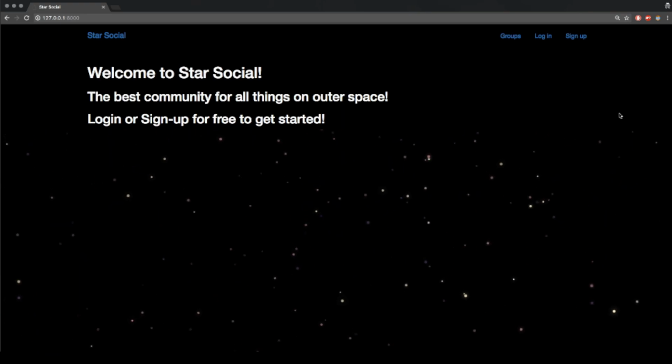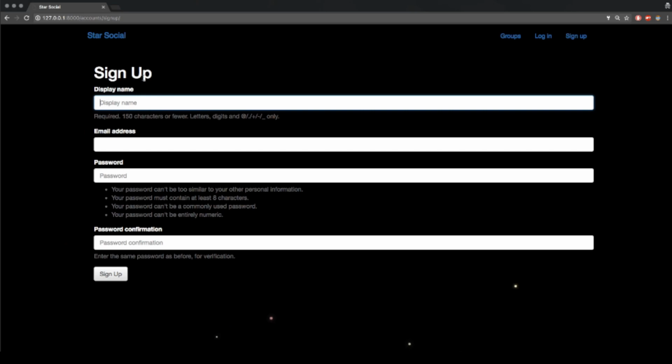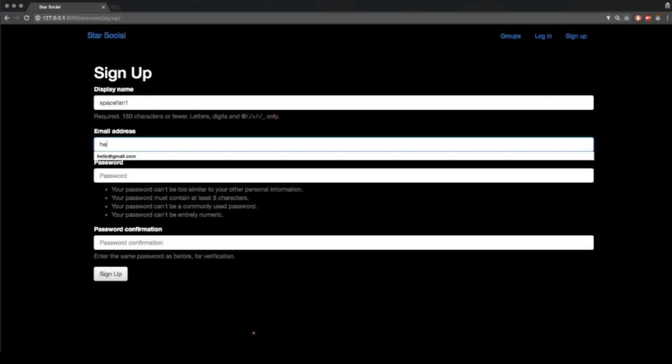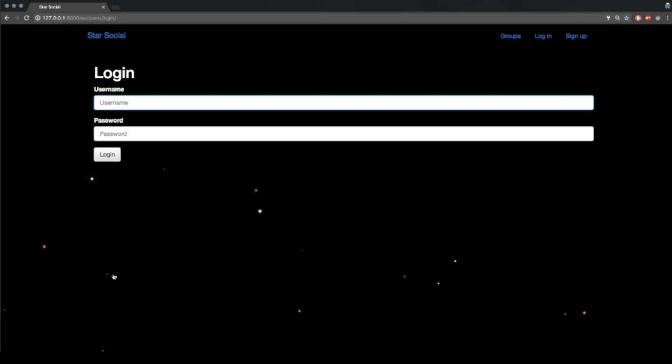The main idea is that we can sign up as a new user, and then we get this sign up page. So we have our display name here. We call this space fan one as our display name. Let's give it an email address of hello@gmail.com, and then we will say test password, and we need to confirm our password. So we'll say test password. Okay, so this is our password. Hopefully they don't mess things up.